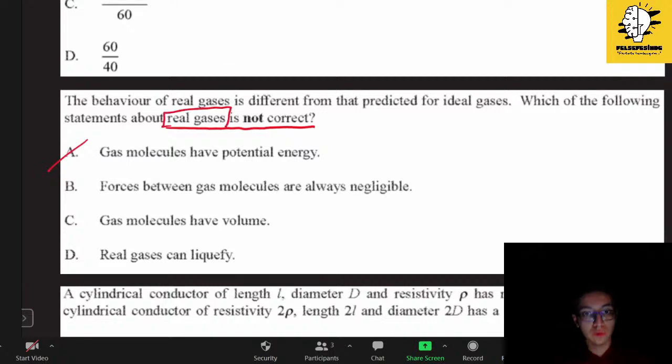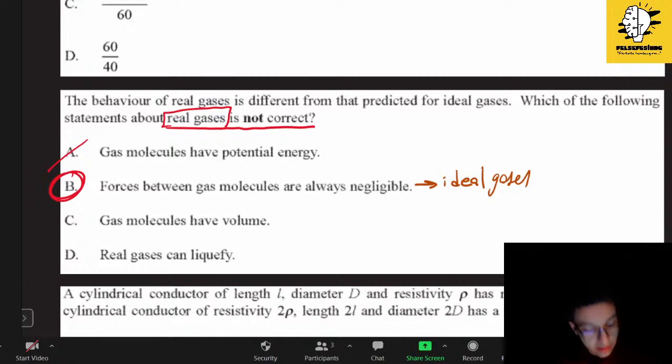Real gases have potential energy. Yes, this is correct. B: forces between gas molecules are always negligible. Now, this is wrong. This information belongs to ideal gases, because we assume that the gas molecules are small dots with negligible volumes and negligible attractions between them.